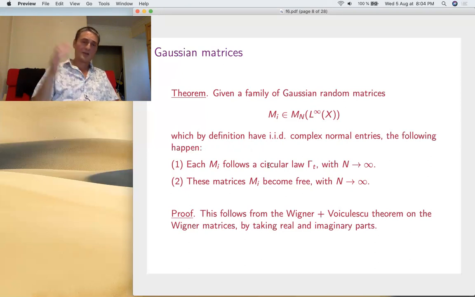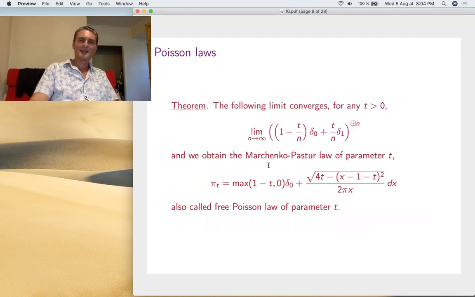Of course, you can go far away with these things, but here I rather insist on Wishart matrices. So let's get now into Wishart matrices. So here we need a few preliminaries on Poisson laws. So that's the Poisson limit theorem.